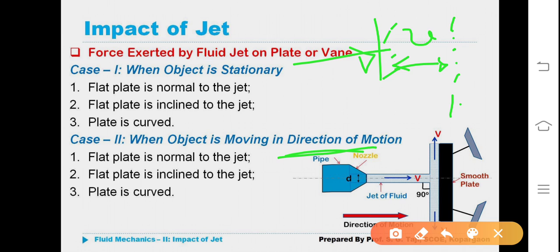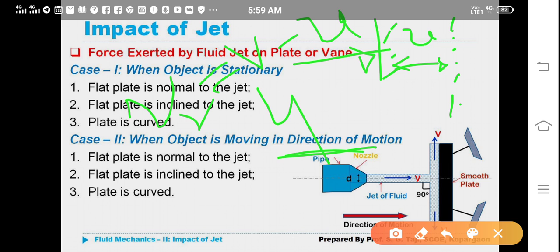In the oncoming slides, we will come to know the relative velocity with which the jet exerts the force on the plate when the plate is moving, whether it is a flat plate or a curved plate. We have to consider relative velocity, Vr, suffix r, is equal to V minus U. We will see this in future classes.